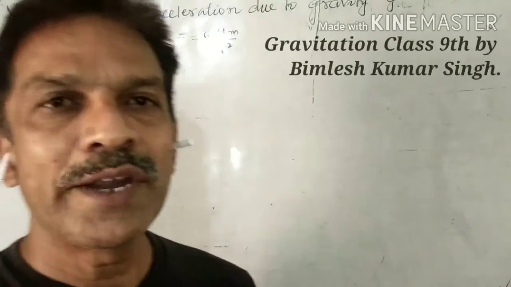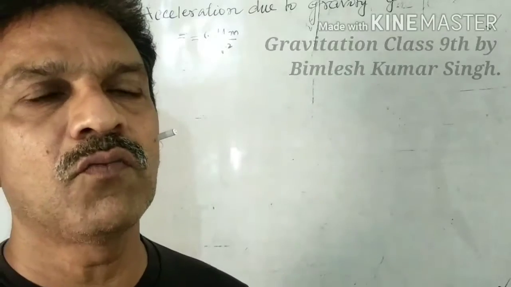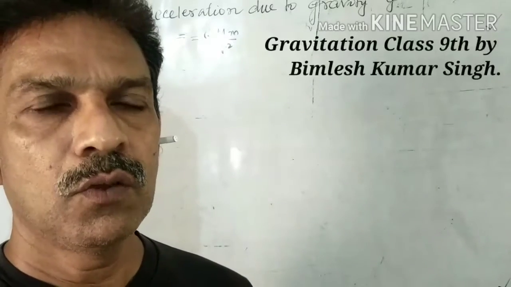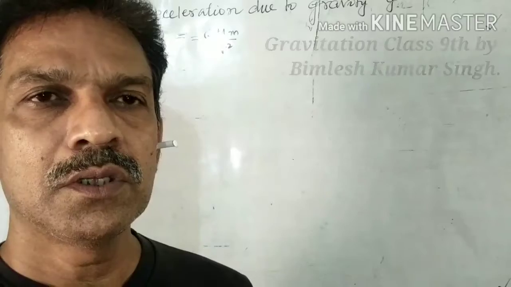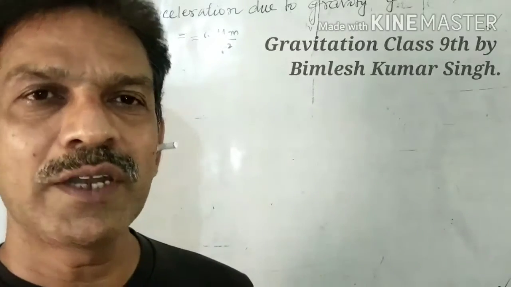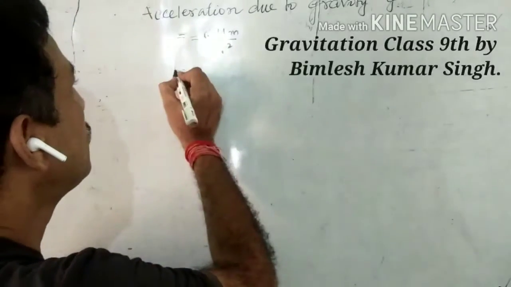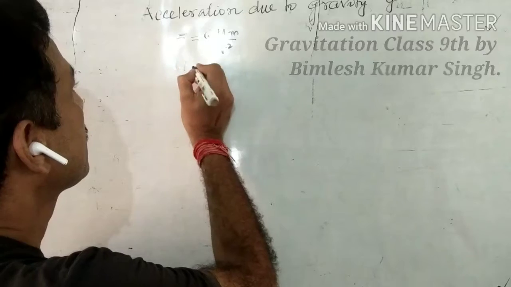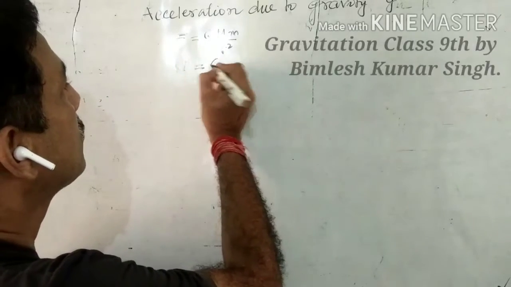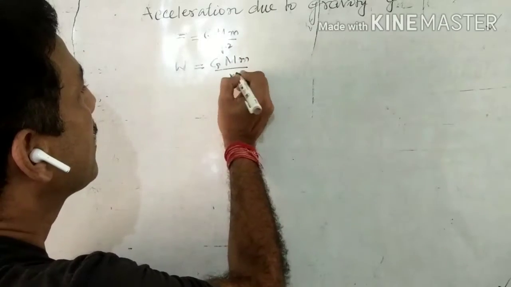Now, what is weight? You have studied in lower classes, weight is the force. Weight is the force by which the earth attracts a body towards its center. So I can write, instead of F, W, weight of the body. W equals G M m by r square.